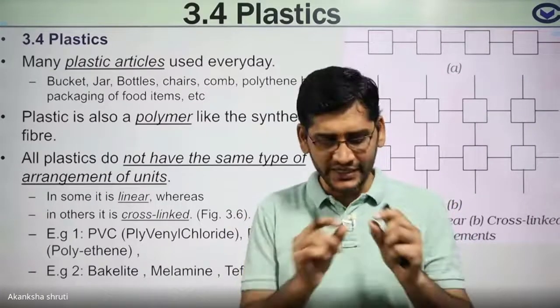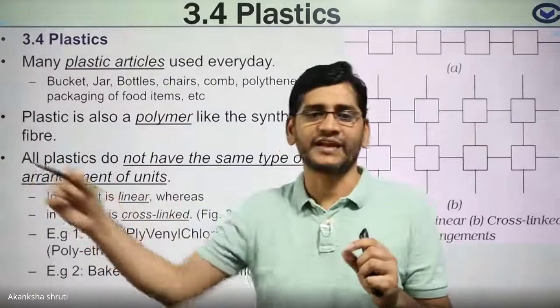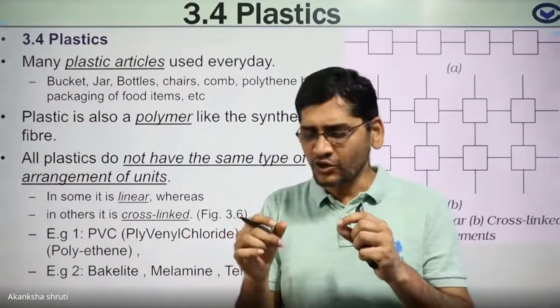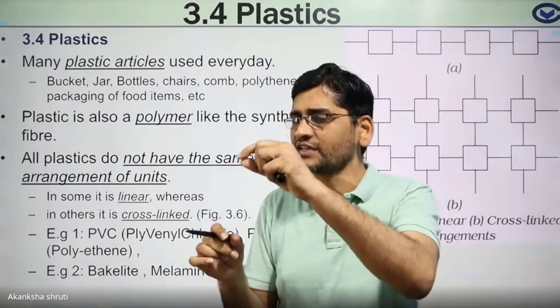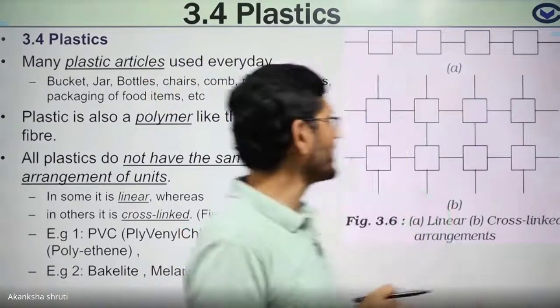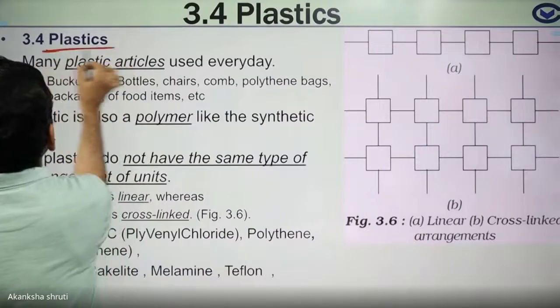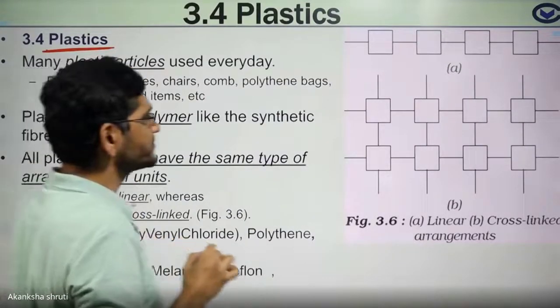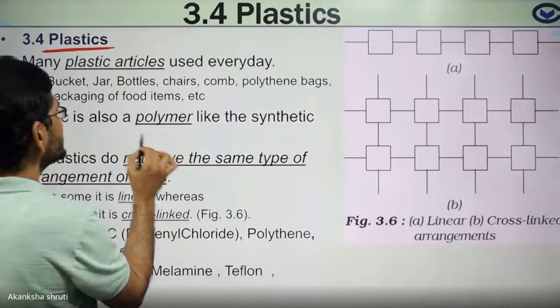But this combination may be in a straight line, means one after another, or maybe crossed, where one unit combines with this, and at the same time this is combining with this. So students, keep in mind, plastic is a chemical substance which consists of various smaller units.